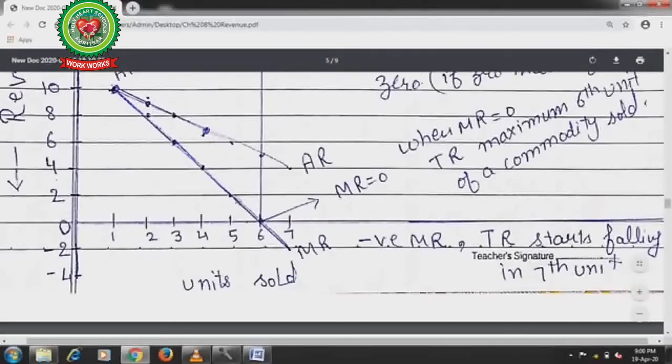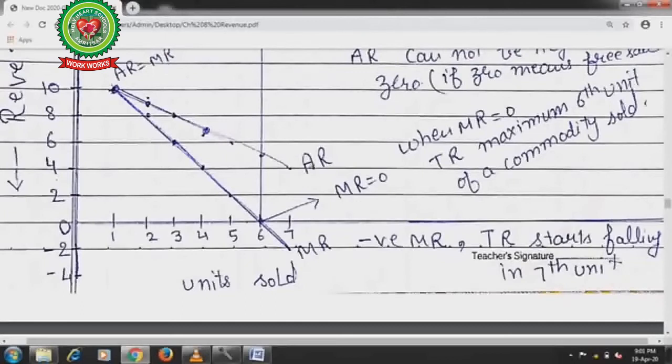You will get a marginal revenue curve that is downward falling, and an average revenue curve that is also downward falling. But you see the marginal revenue curve is below the average revenue curve. The reason is this: the average revenue curve is the per unit price. Average revenue cannot be 0 and cannot touch the x-axis, because if average revenue is 0, it means the producer is giving the commodity free of cost. Free sale for the commodity in the market. So average revenue can never be 0.